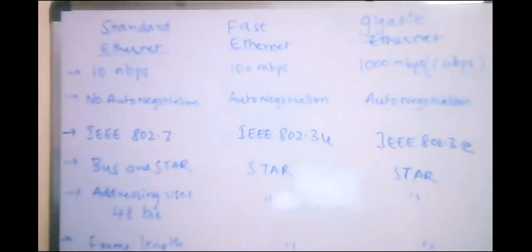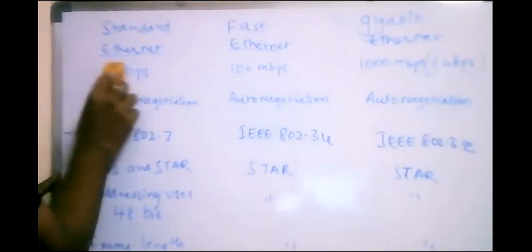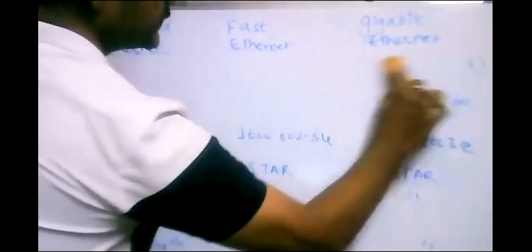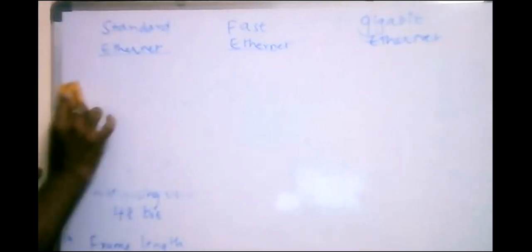So you observe here, these are some of the differences. There are a lot of differences. Okay, let me draw it once again. I think these are some of the differences. Let me go for the other differences and how they can be accessed in varieties of cables which are available for us.